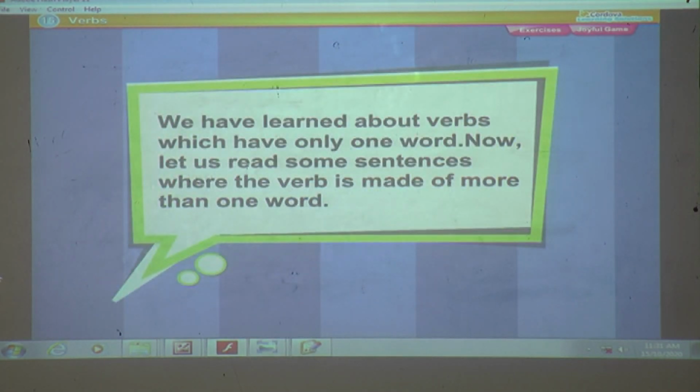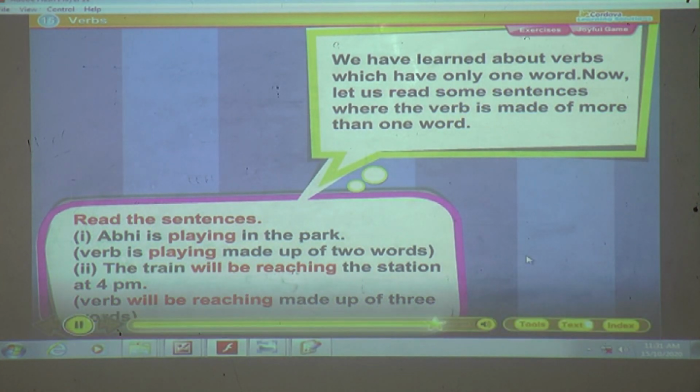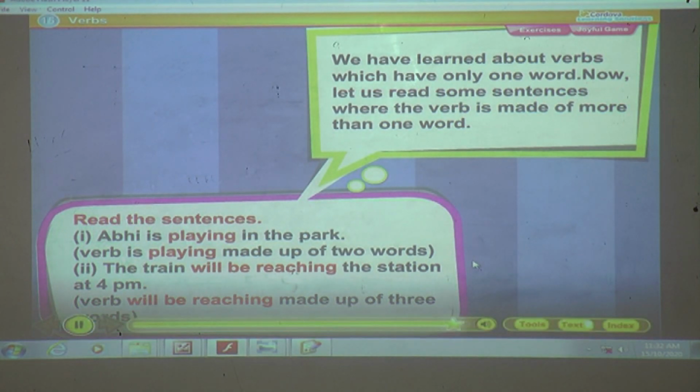We have learned about verbs which have only one word. Now, let us read some sentences where the verb is made of more than one word. Read the sentences. 1. Ravi is playing in the park. The verb is playing, made up of 2 words. 2. The train will be reaching the station at 4 p.m. The verb is will be reaching, made up of 3 words.